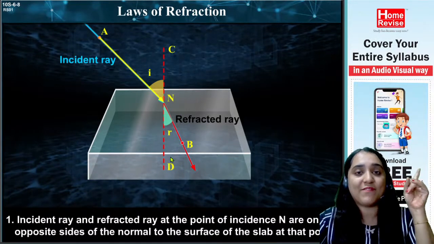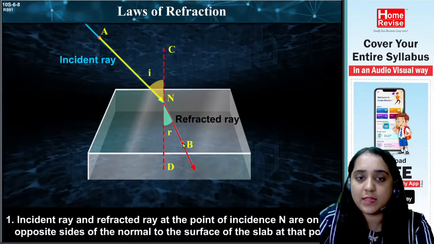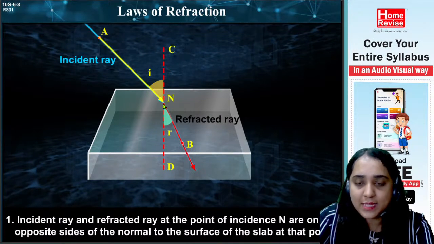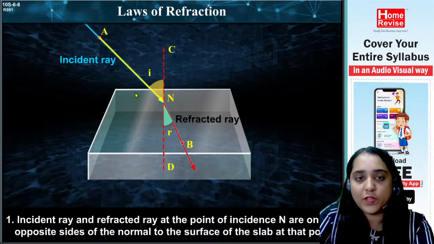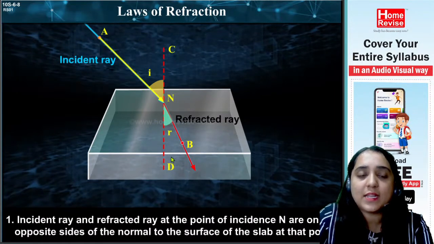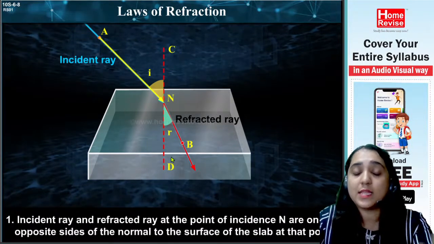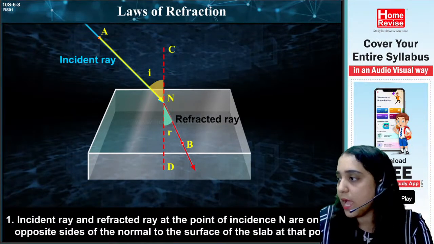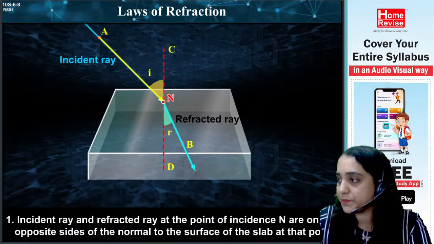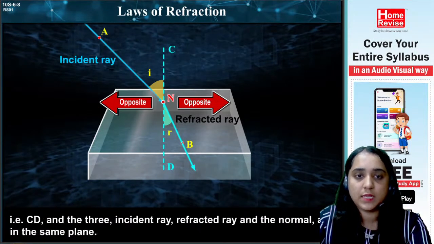So see, the first law, everybody pay attention to the first law. The incident ray, this ray, and the refracted ray, this ray, both at the point of incidence N are on the opposite side of the normal, on the opposite side of this red line which is the normal. Everybody understood this? So the incident ray and refracted ray are on opposite sides of the normal. This is the first law of refraction. I hope everybody understood. The rays at the point of incidence N are on the opposite sides of the normal to the surface of the slab at that point. That is CD. See, they are on the opposite side of the normal CD.